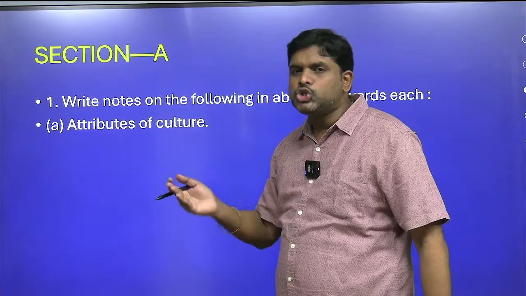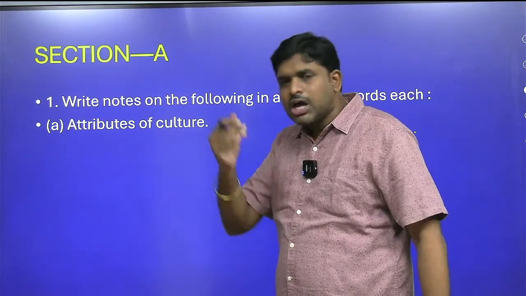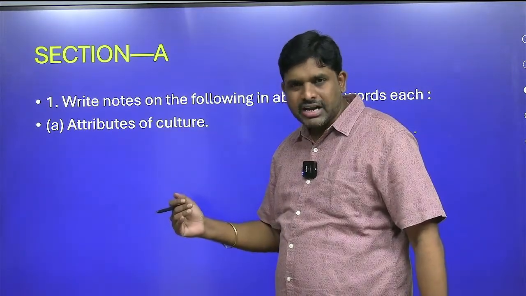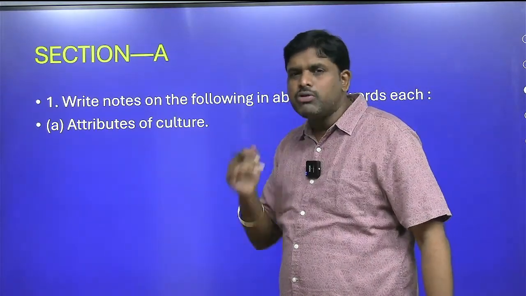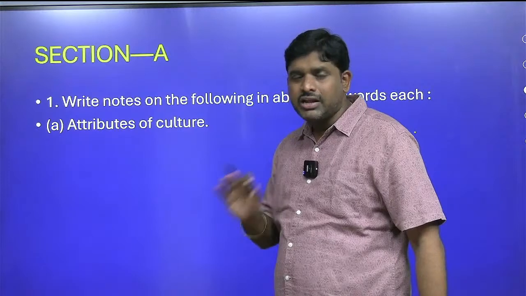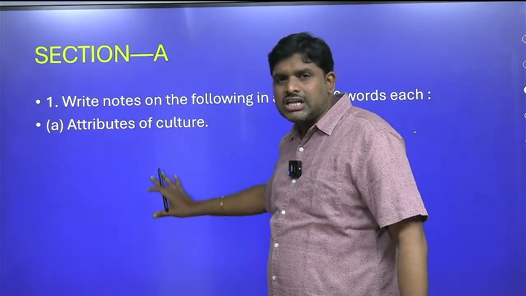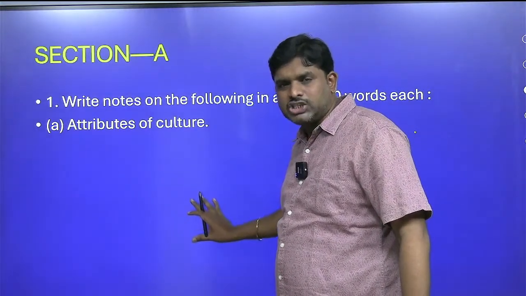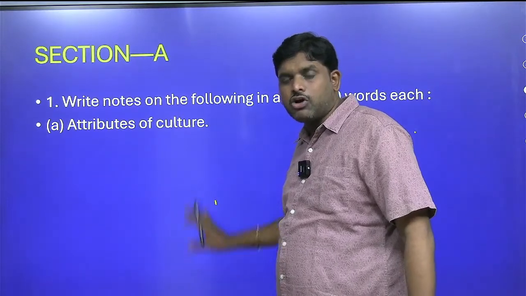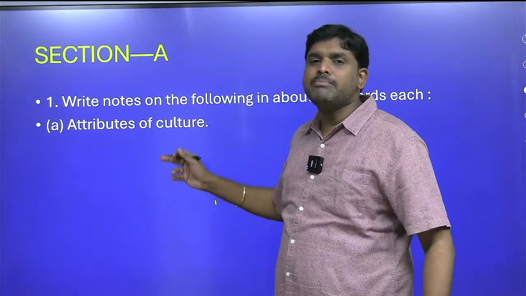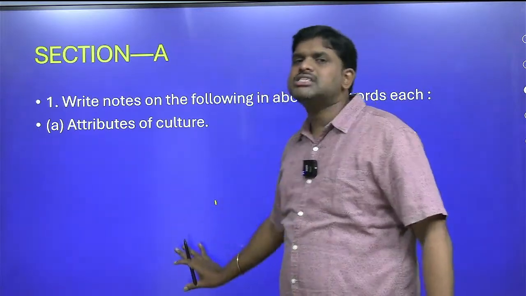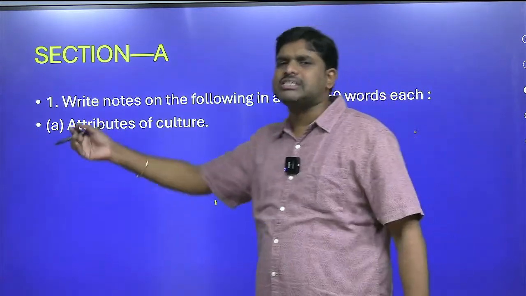Culture can be understood by material and non-material aspects. What are the material aspects? What are the non-material aspects? You will write these. Then you have to write about the characteristics of culture. Then you know that culture pattern is understood by culture complexes. A combination of culture complexes is called culture traits, which we discussed in our classroom, which is given by Kroeber. In this way, this is the answer for attributes of culture with some examples.